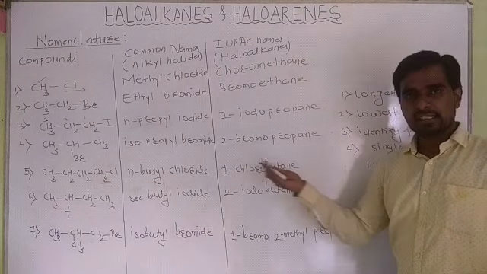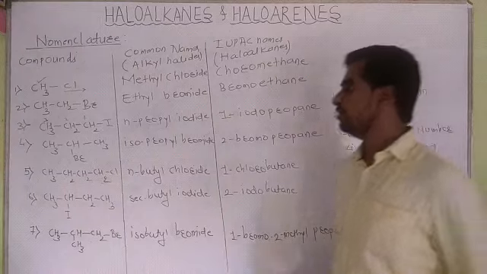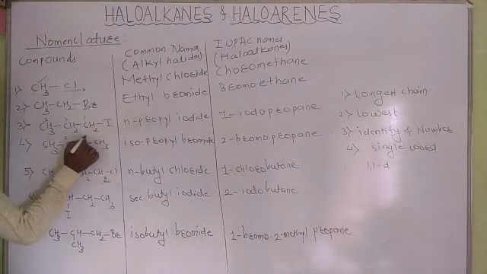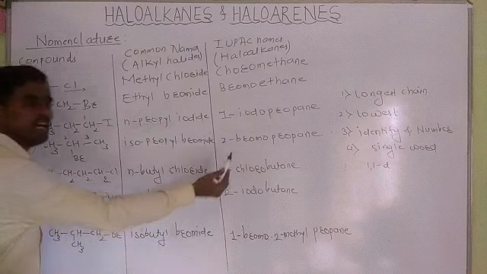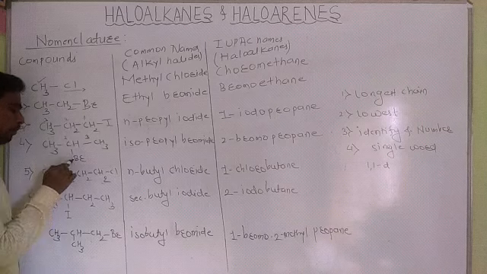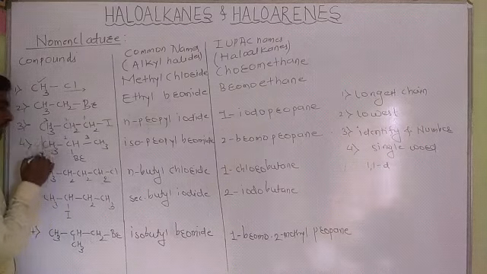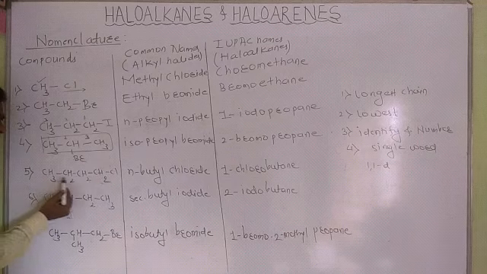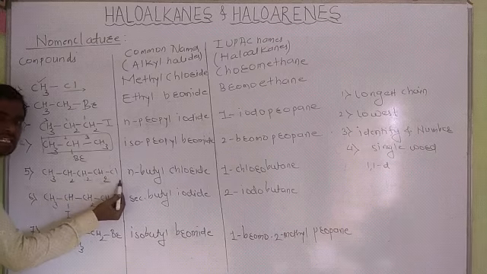Here also there is a three carbon chain, hence we can give the numbering from both sides. This carbon atom will get the second number: 1, 2, 3. Hence, its IUPAC name is 2-bromopropane. Next to it, CH3CH2CH2CH2Cl.